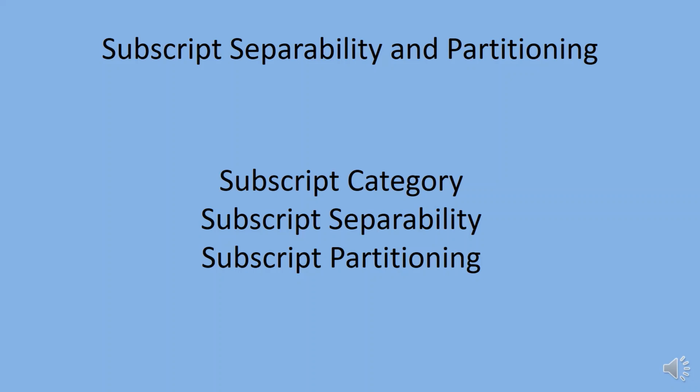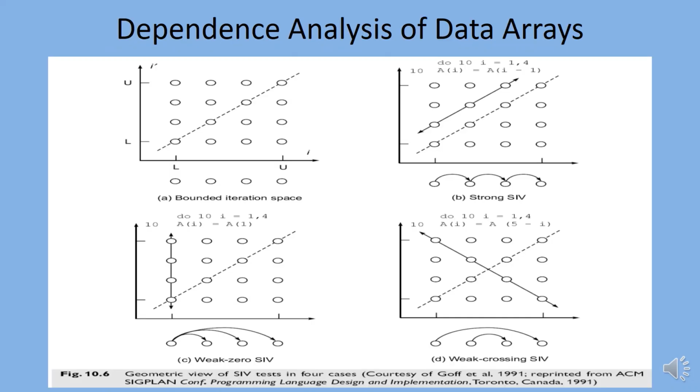Since each separable and coupled subscript group contains a unique subset of indices, a merge may be thought of as a Cartesian product. The diagram shows the geometric view of SIV tests in four categories.